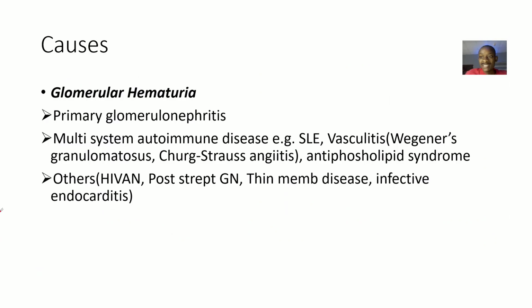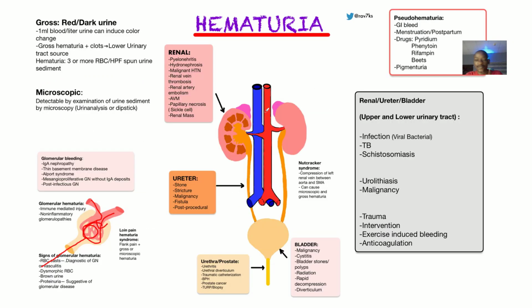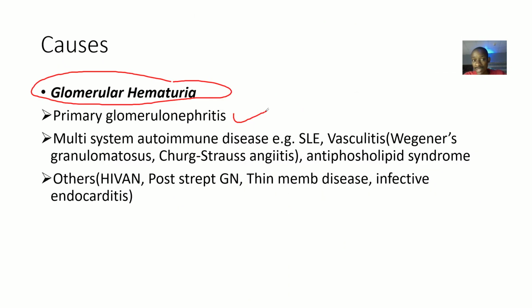If the problem is primarily from the glomerulus, we call it a glomerular hematuria. Examples of causes of this glomerular hematuria: you could have primary glomerulonephritis, which is inflammation right there at the glomerulus. It could be a multi-system autoimmune condition like systemic lupus erythematosus, that's the SLE.